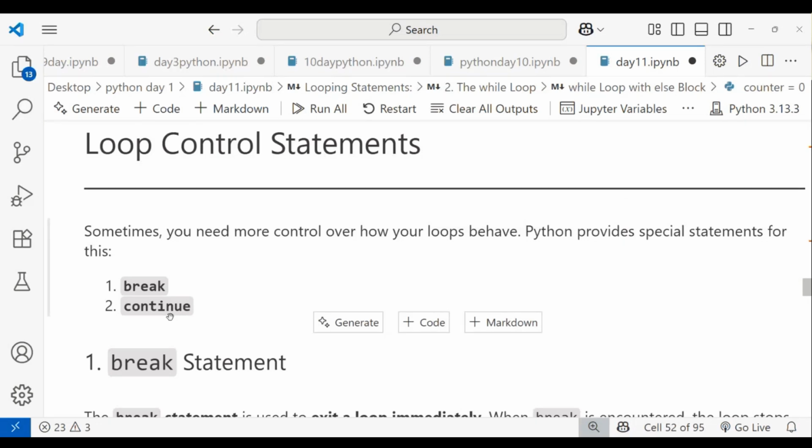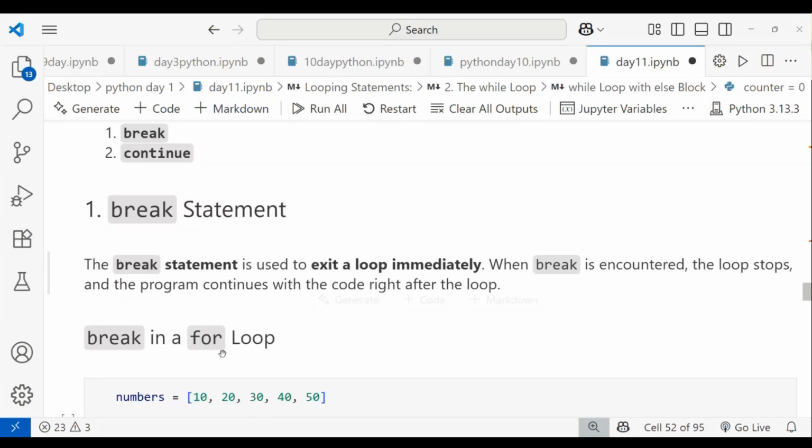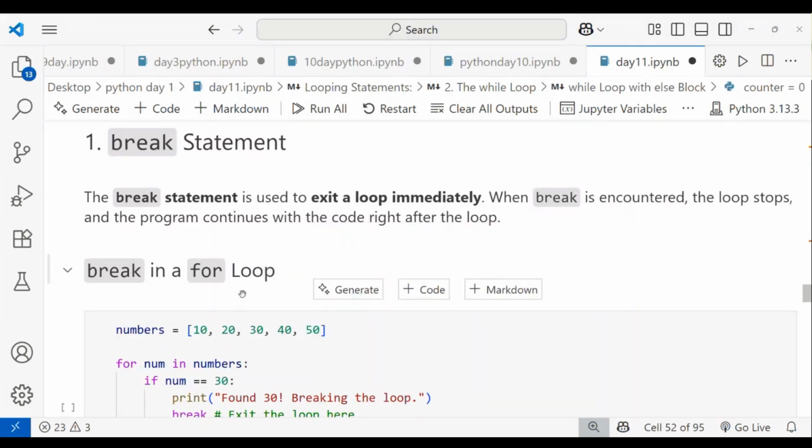I'm starting with the first one, that is break. That is called the break statement. The break statement is used to exit a loop immediately. When break is encountered, the loop stops and the program continues with the code right after the loop. Let me do it with an example, then you can easily understand.